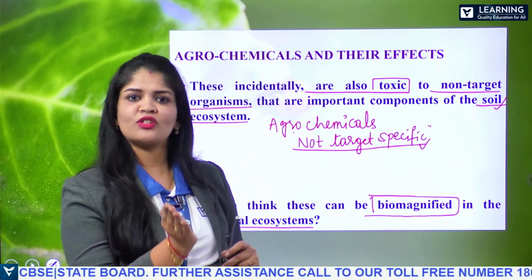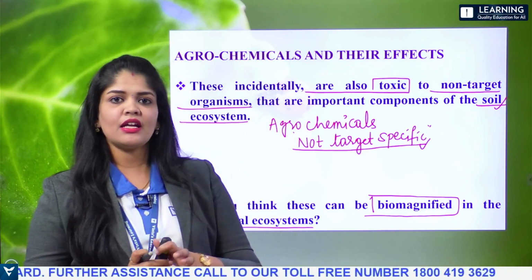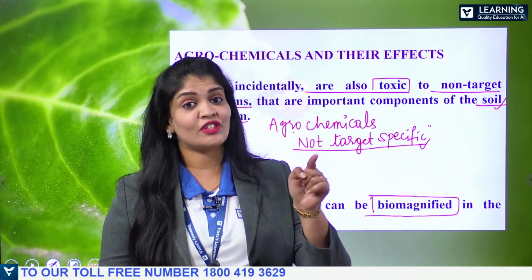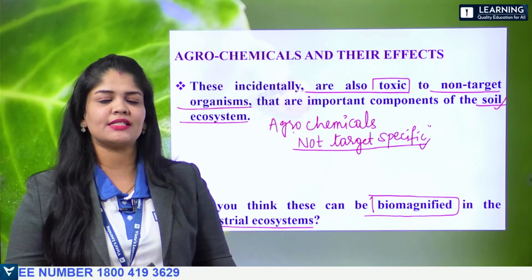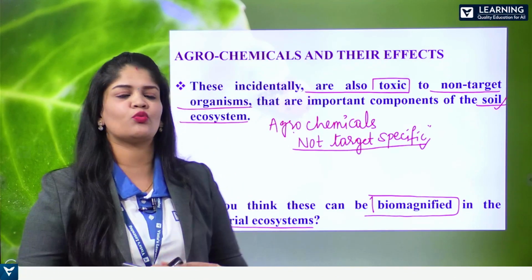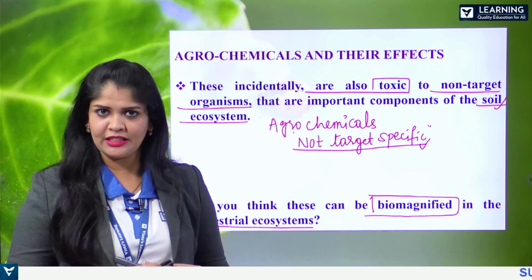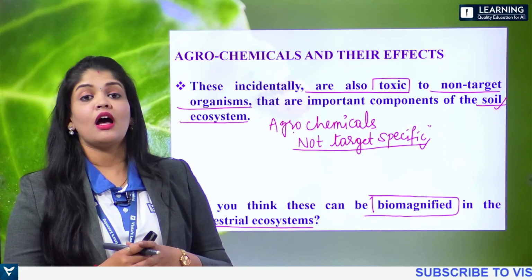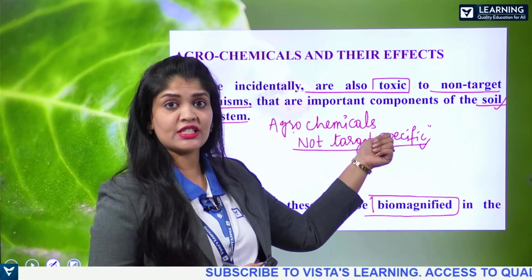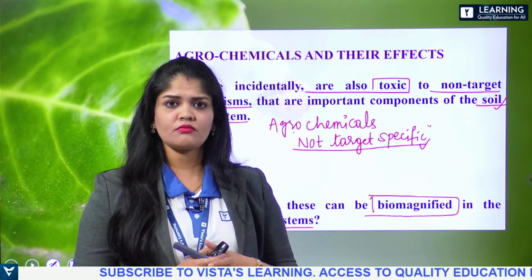As it moves to each next trophic level, the concentration of the accumulated chemical substances keeps on increasing, keeps on being magnified. That is what we call biomagnification. And the same thing also leads to some effects from the usage of these organic chemicals.